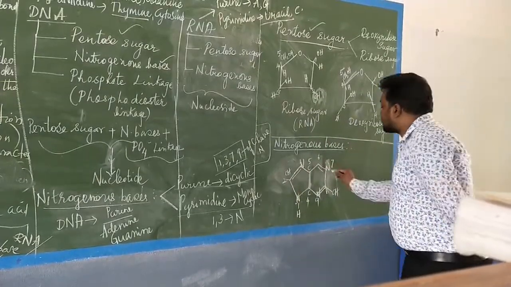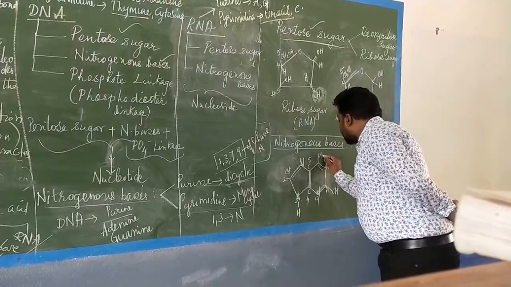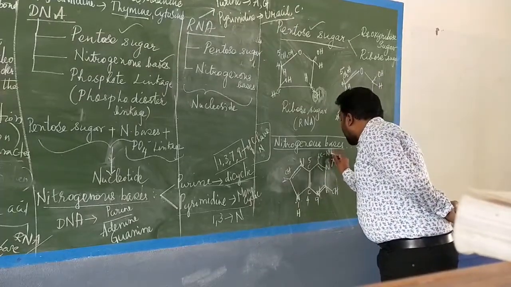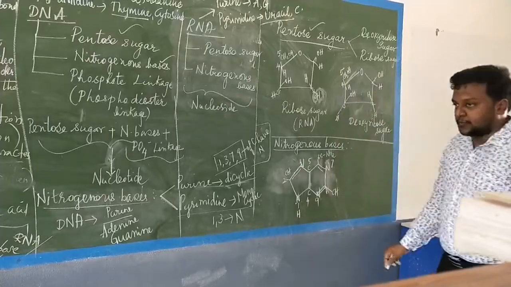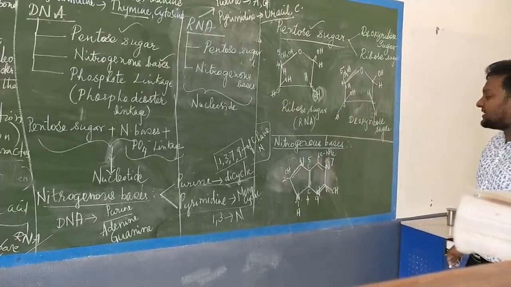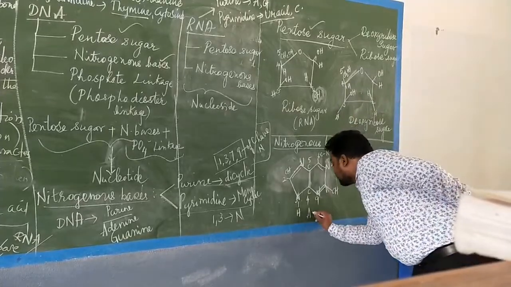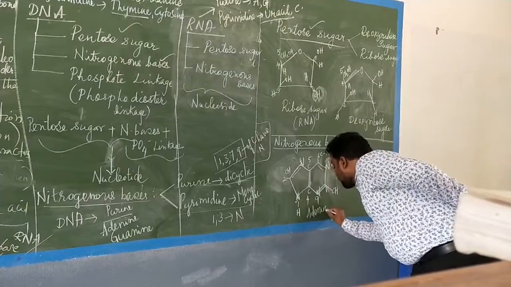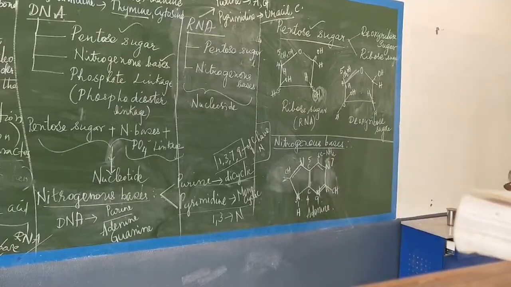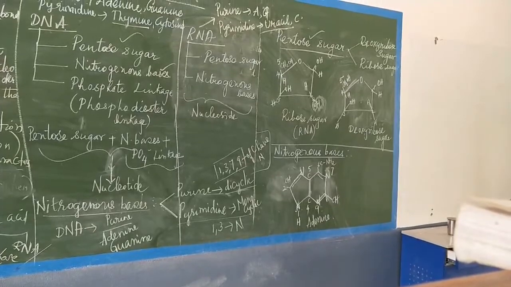The 6th carbon will have the carbon bonded to the amino group. So this is the overall ring structure of adenine.